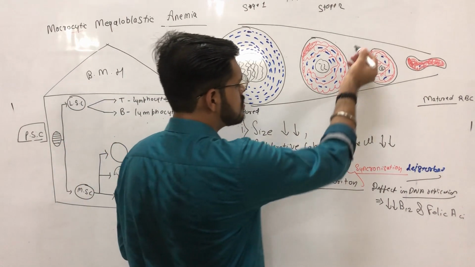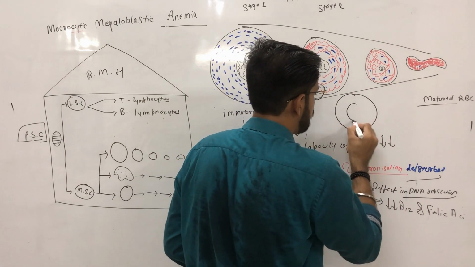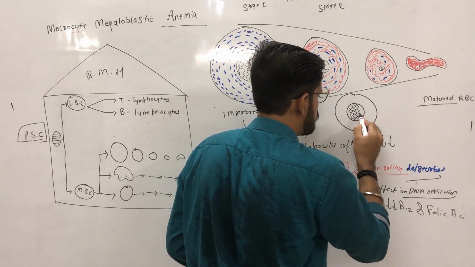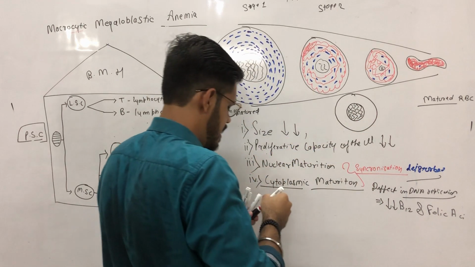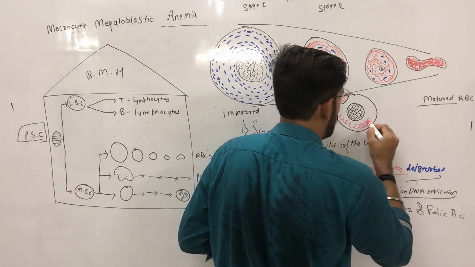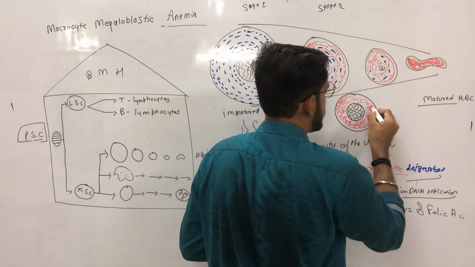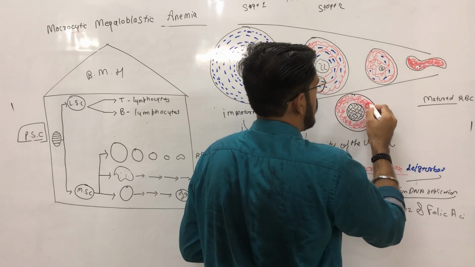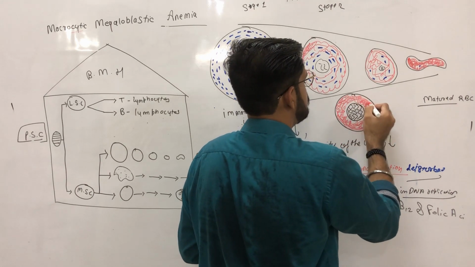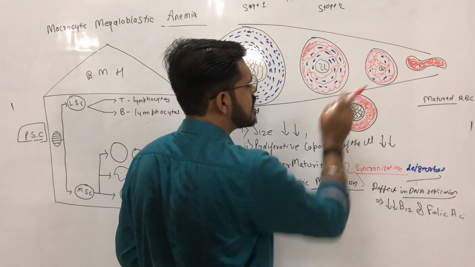So at this stage we obtain a cell which has a large nucleus which is only partially condensed or not condensed at all, but the cytoplasm is fully hemoglobinized. In normal condition, we should obtain a cell at this stage that has a partially condensed nucleus and a bluish red cytoplasm.